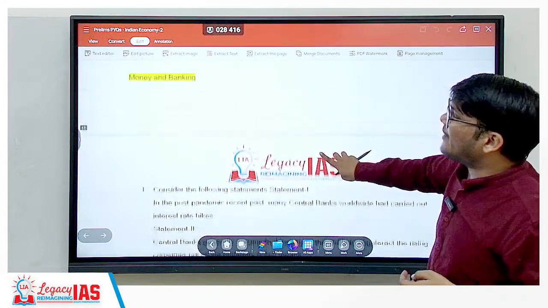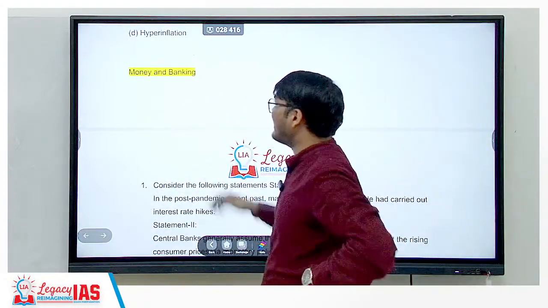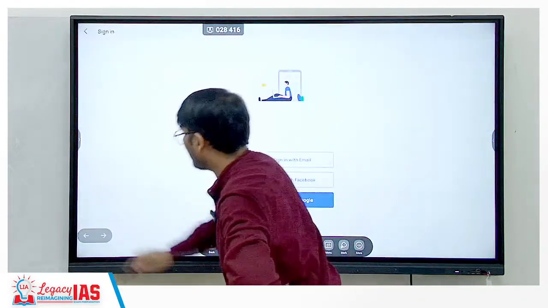Now this money and banking portion is one of the most important sections. Under money and banking you will see that there are,